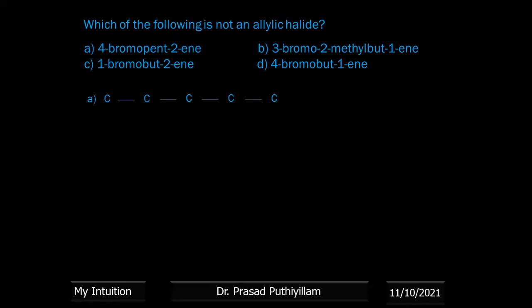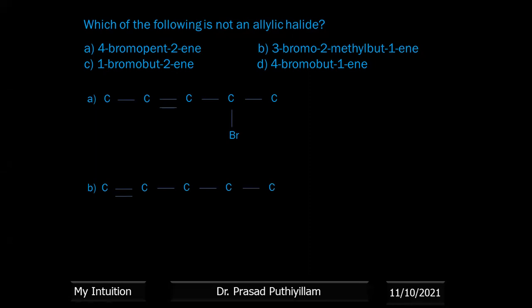Pent-2-ene, so 5 carbon atoms are given, and position 2 has the double bond. Now position 4 has a bromine atom, therefore the bromine atom is also added. Remaining you have to satisfy with hydrogen. I'm not adding hydrogen to the structure; you can fill in hydrogen.